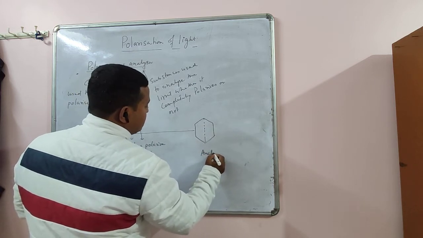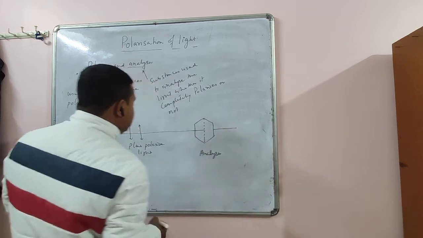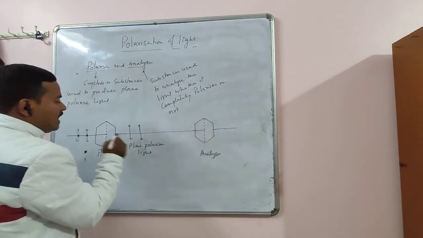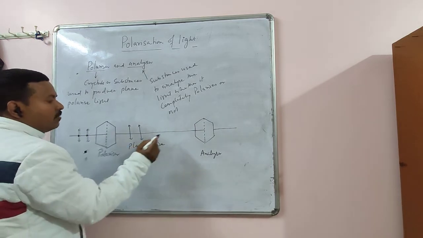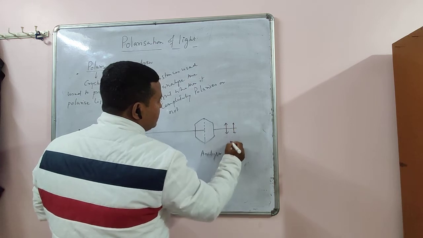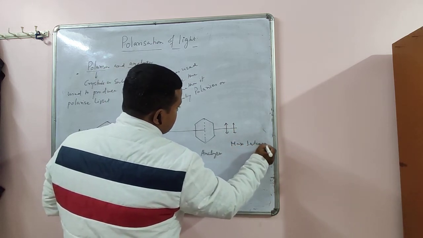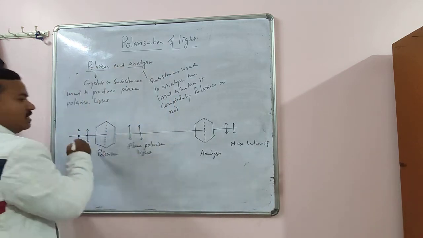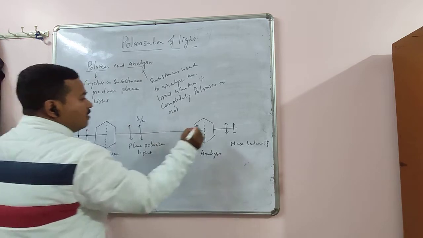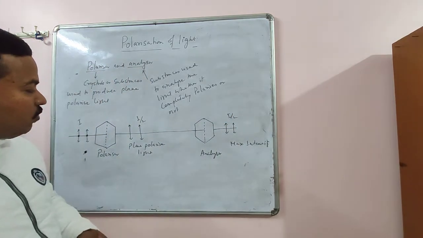Now you see, if the planes of polarizer and analyzer are parallel to each other, then the light which passes through the polarizer will also pass through the analyzer. So here you will get maximum intensity. That means if the intensity here is suppose I, here it will be I by 2, and here also it is I by 2.